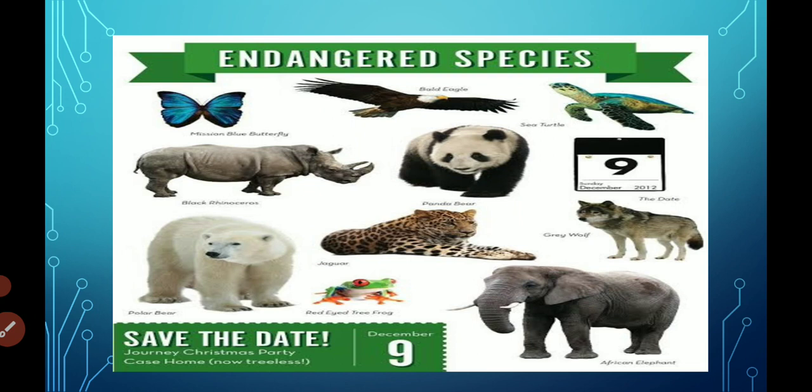Like giant panda, wild cat, house sparrow, leopard, grey wolf. These are the examples of endangered species.